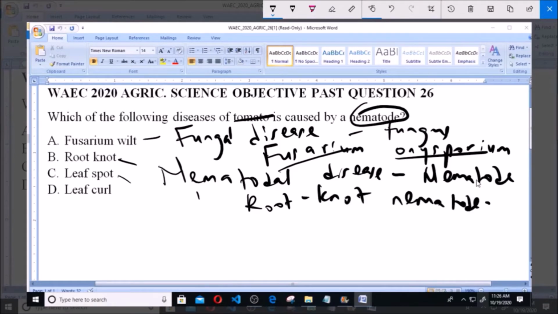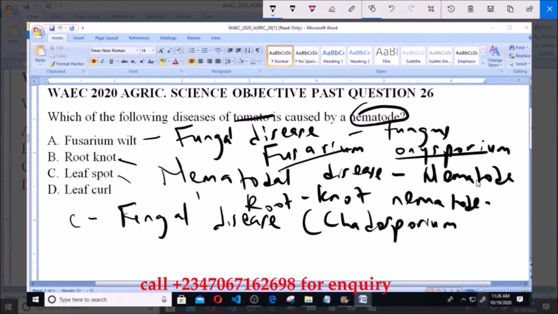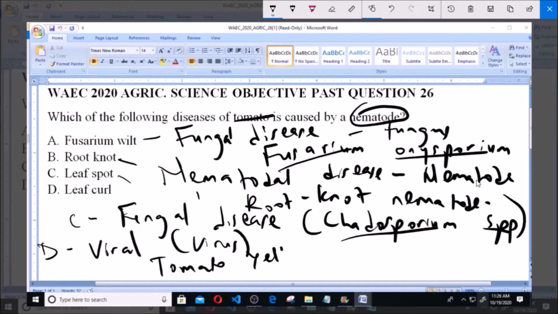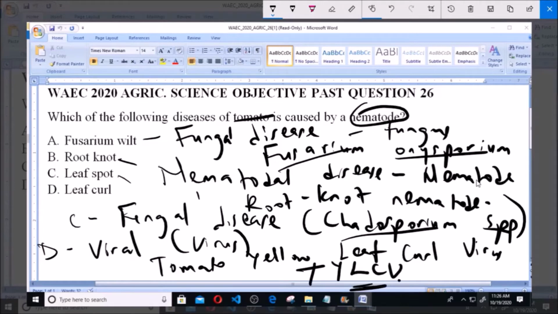Now option C is leaf spot. Leaf spot is a fungal disease, just like the Fusarium wilt. It is caused by a fungus known as Cladosporium species. And option D is leaf curl. It is a viral disease caused by a virus, and that virus is known as the tomato yellow leaf curl virus, abbreviated as TYLCV.